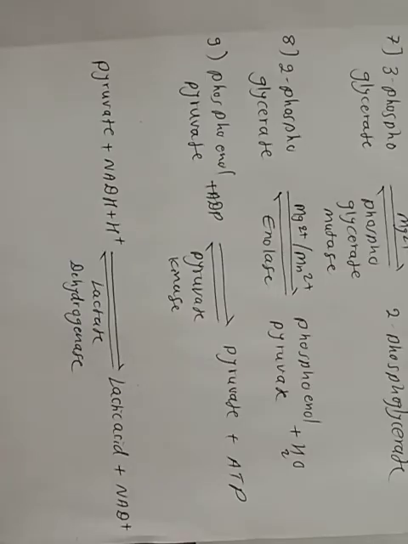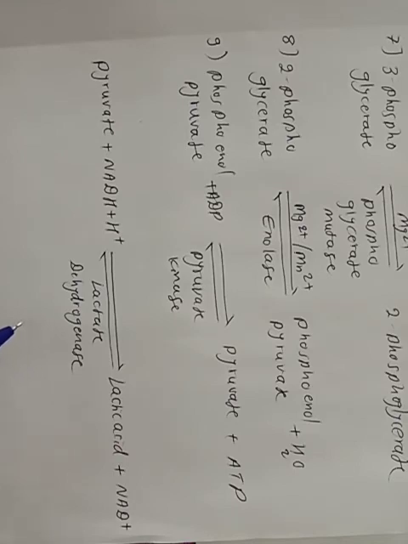Then the conversion of pyruvate to lactate. Pyruvate is the normal end product of glycolysis in aerobic conditions. However, in the absence of oxygen, it is reduced to lactate by NADH in the reaction catalyzed by lactate dehydrogenase.